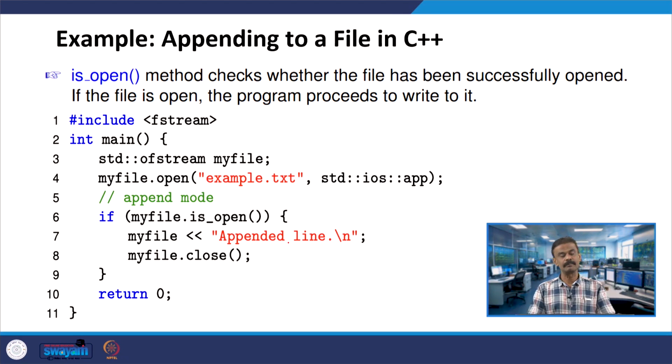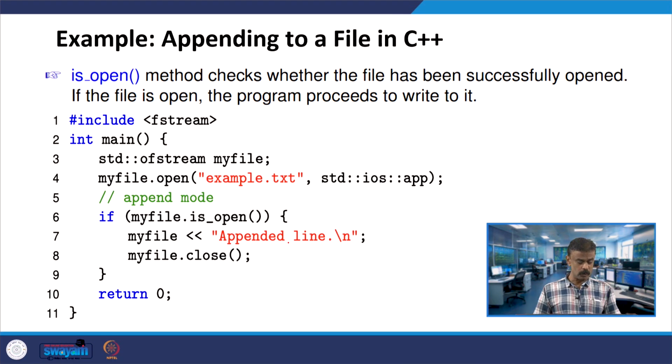Now, as I said, is_open is a member function or a method. That will check whether the file has been successfully opened or not. If it is open, then the program will proceed. Otherwise, you can use try, throw, catch if you are not able to open it. We have seen several try, throw, catch options in the last lectures, and we will study them in today's lecture also.